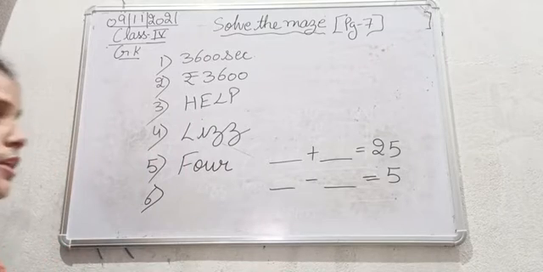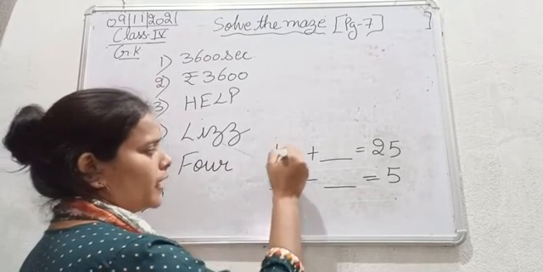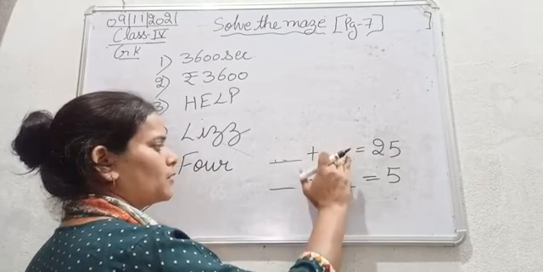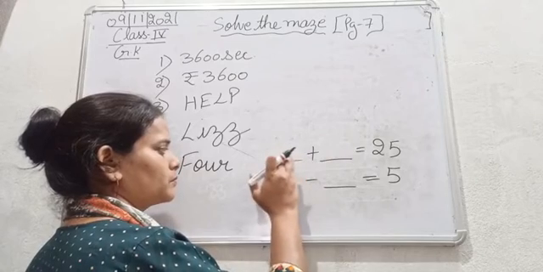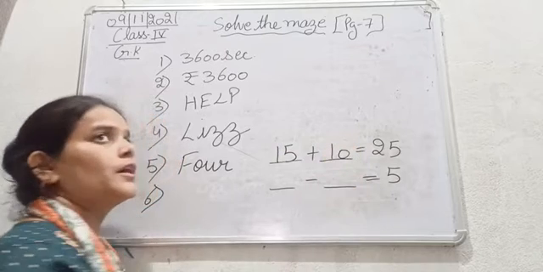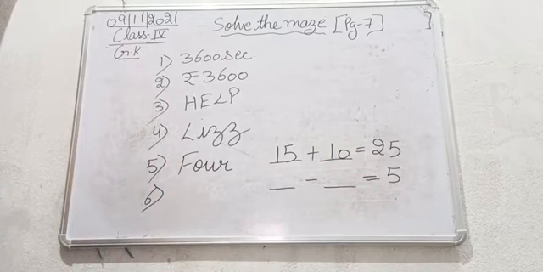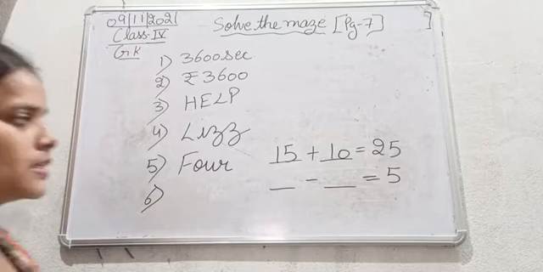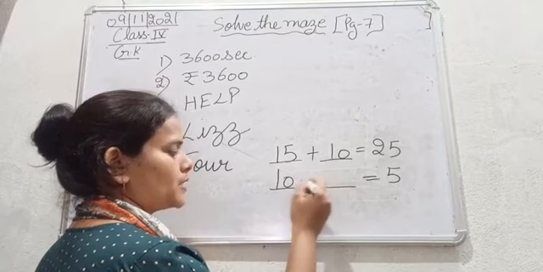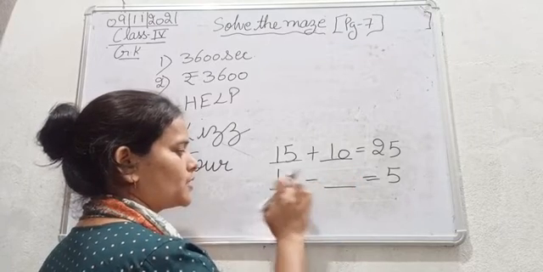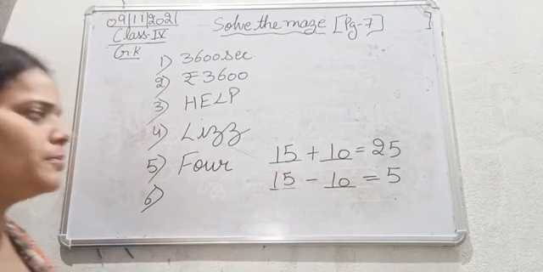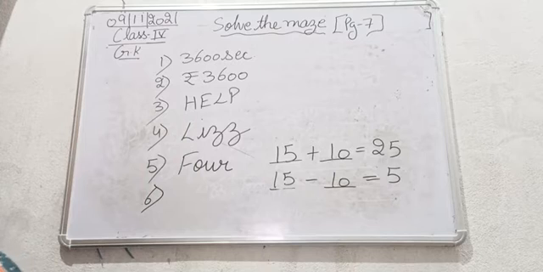So what are the numbers? There are two numbers. 15 plus 10 is 25, and 15 minus 10 is 5.